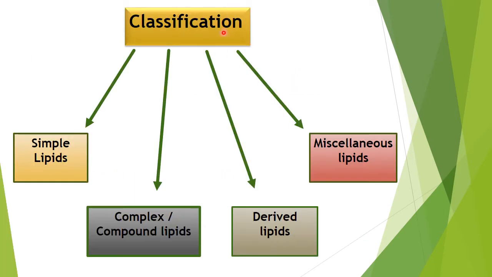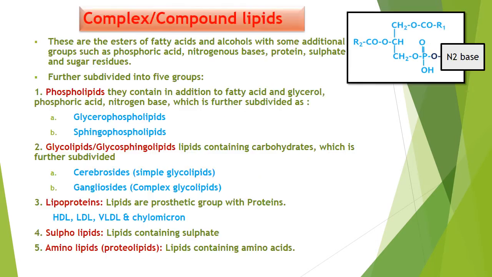So we all know that lipids are classified into simple lipids, complex lipids, derived lipids, and miscellaneous lipids. Compound lipids are simple esters of fatty acid and cholesterol, with some prosthetic group, that maybe a protein, maybe sugars, or maybe phosphoric acid. The phosphoric acid containing complexes are known as phospholipids.